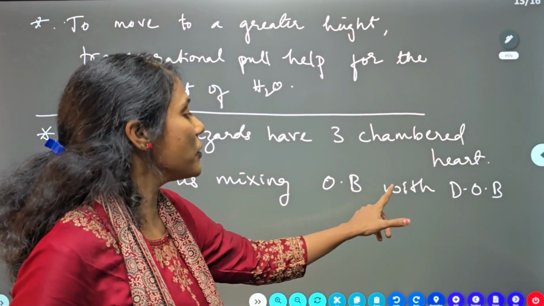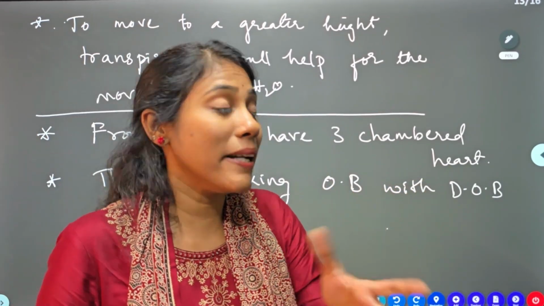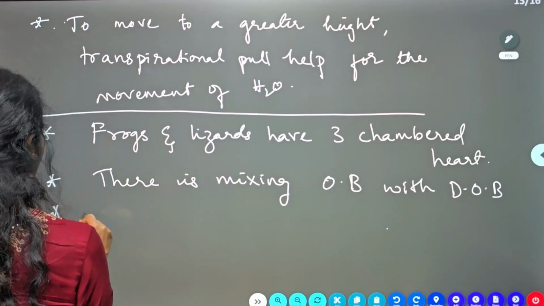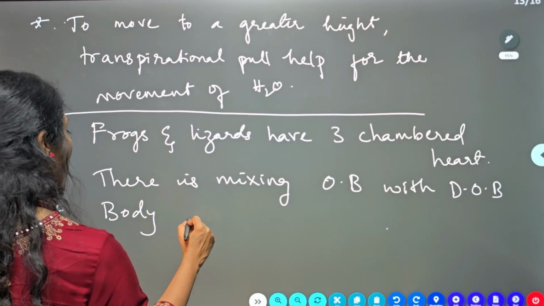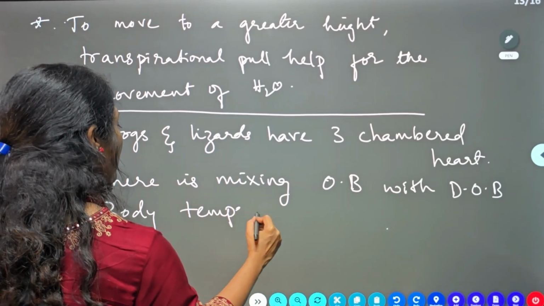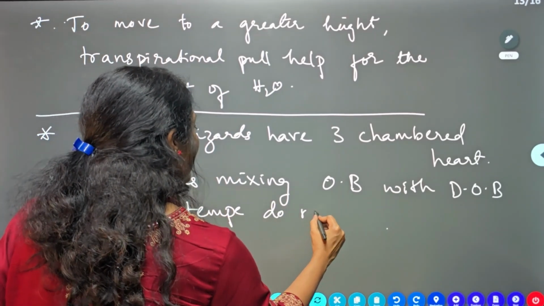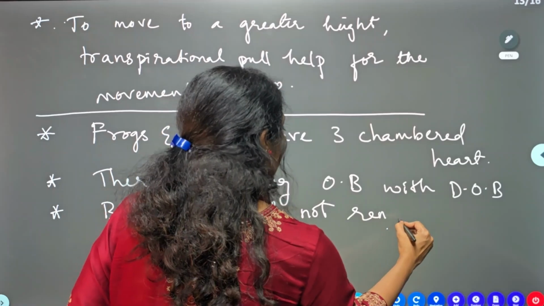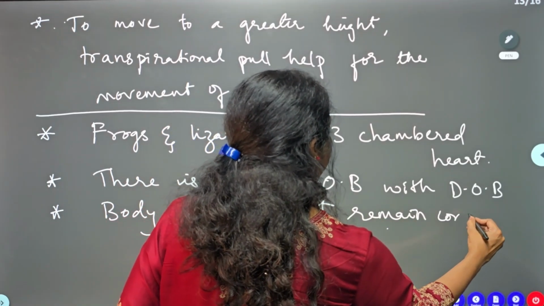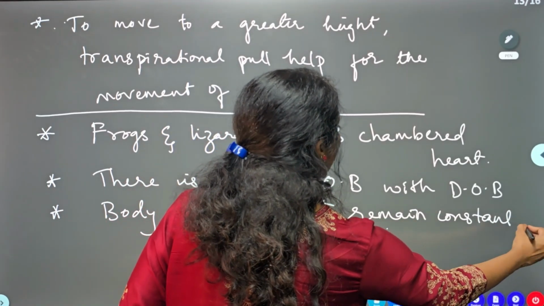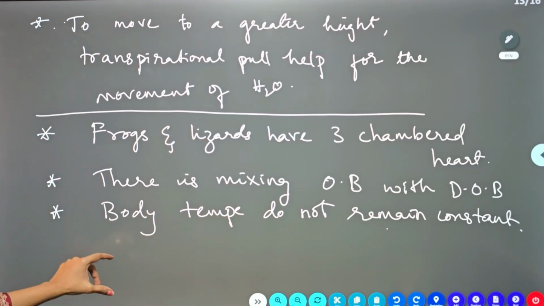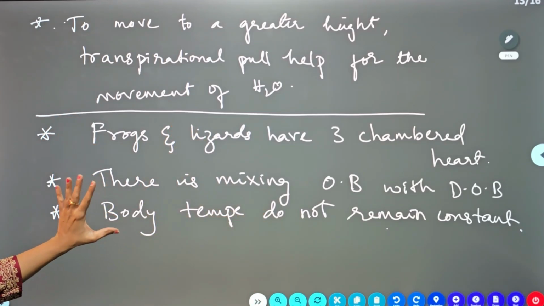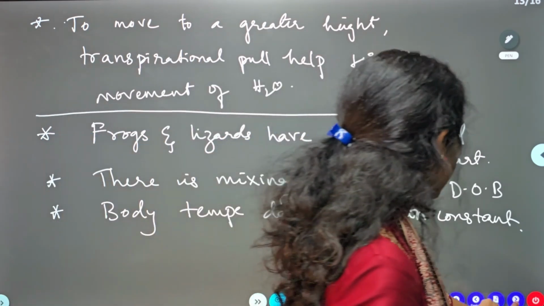That's why the body temperature does not remain constant. The body temperature changes according to the environment. These are the 2 points which are very important to mention as an answer. Okay, so that's all about this question, guys.